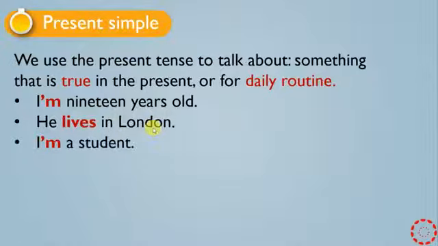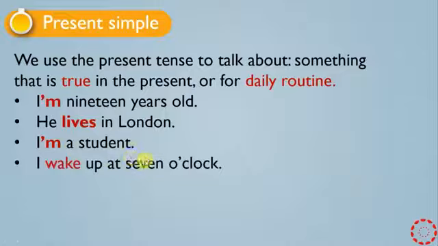I'm a student here. I wake up at 7 o'clock. This is daily routine. When you talk about your daily routine, you have to use present simple. I wake up, I wash my face, I go to school. This is all the daily routine. I wake up at 7 o'clock.